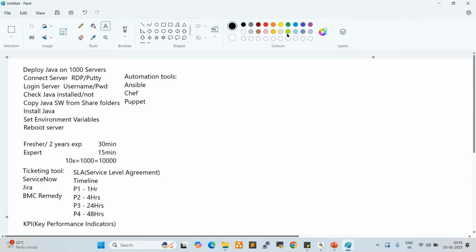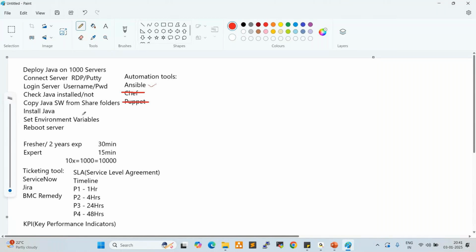So we are not using Chef, and we are not using Puppet. Chef also we are not using in the projects. Only 5% of the project teams are using them. Most of the project teams are using Ansible to automate this type of deployments, right?